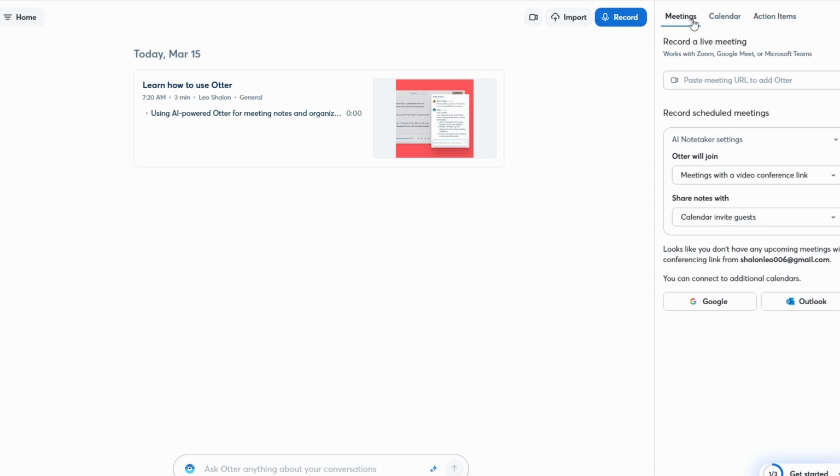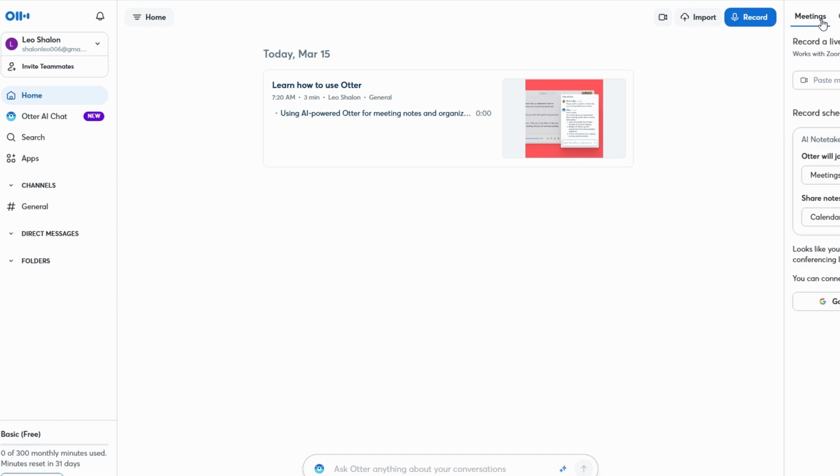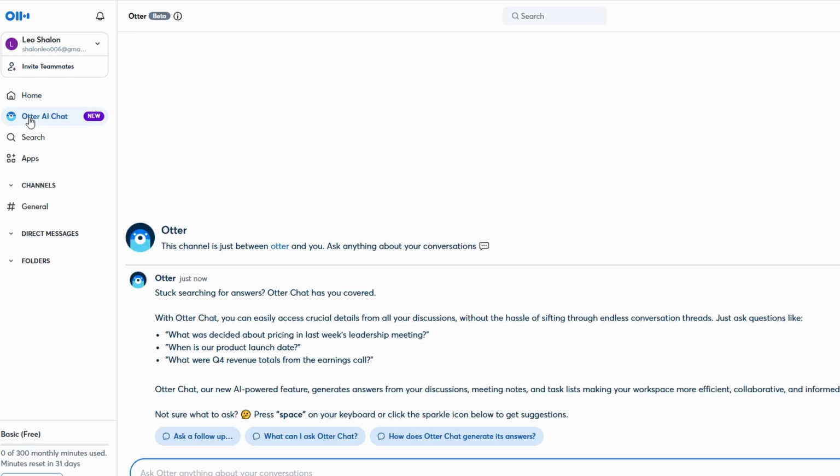But if you really want to get into the heart of Otter's features, you'll want to explore the AI chat. Here's the magic. After your meeting has been transcribed, you can literally ask Otter questions about what was discussed in that meeting. It's not just about reading through the transcript or skimming it, it's about engaging with the content directly. Let's say you have a huge meeting with a lot of details.